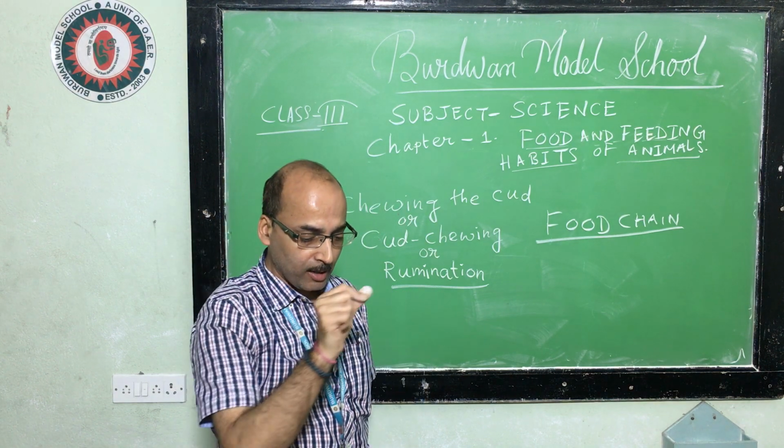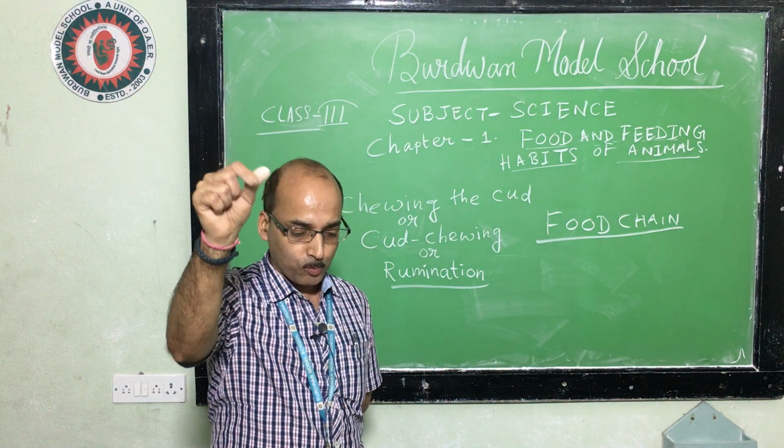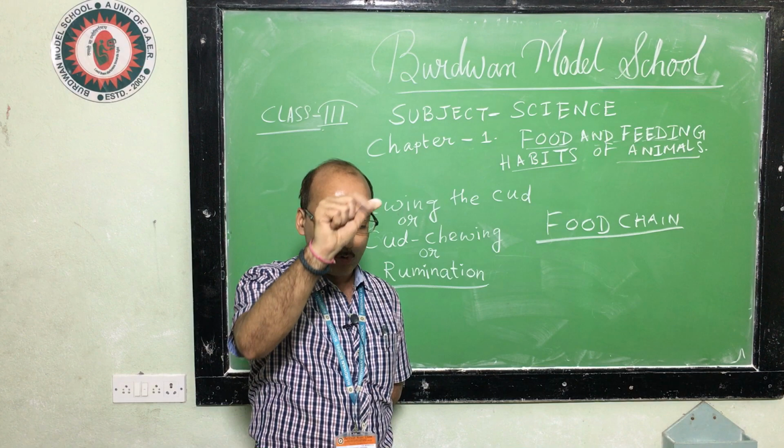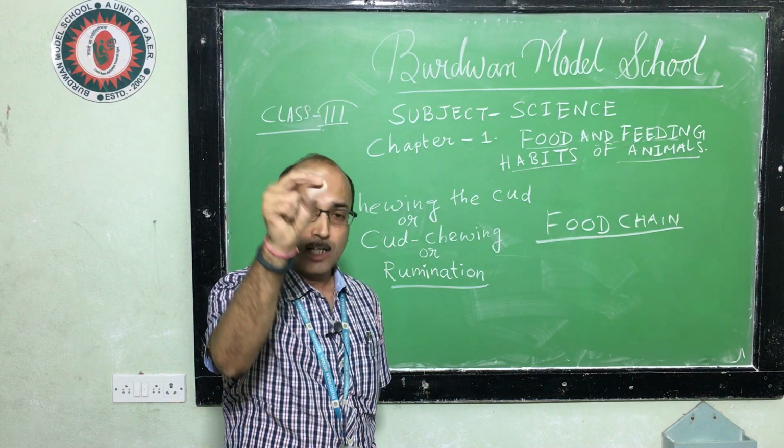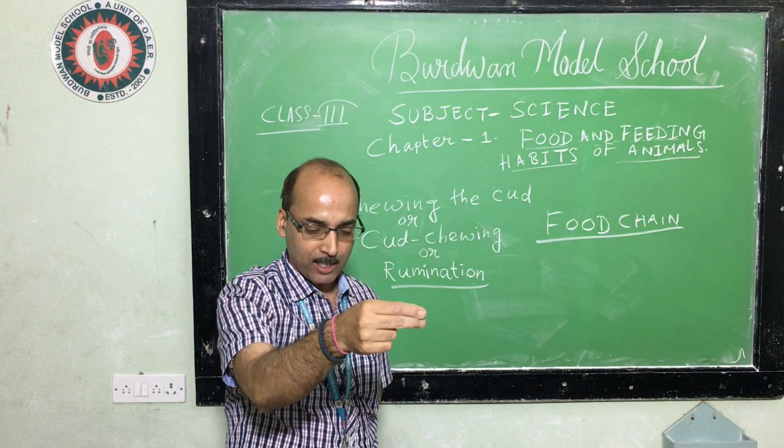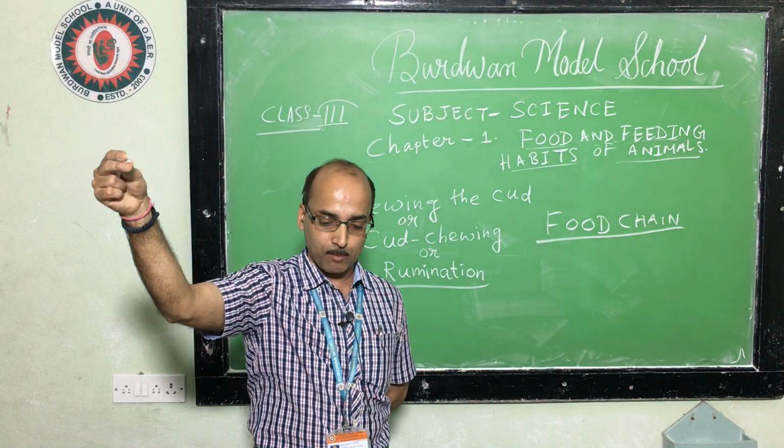So this way you can do this as homework. You can draw this food chain. First of all, one plant, then another animal eating that plant, then this animal is eaten by another animal.